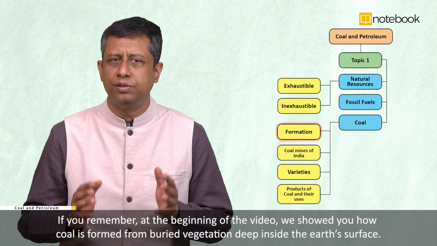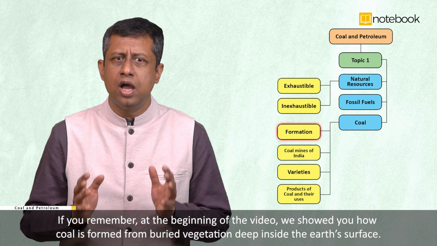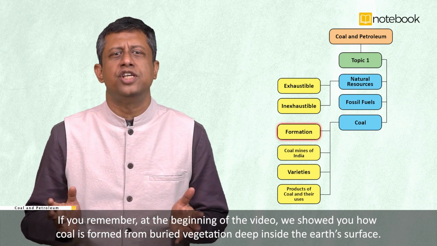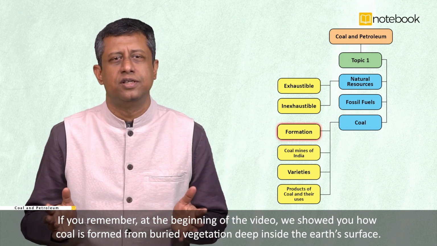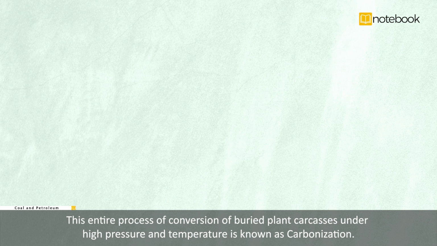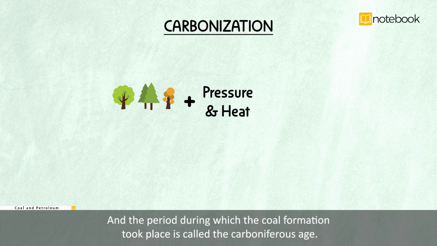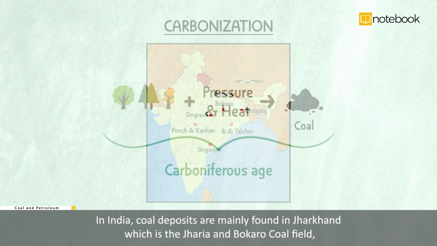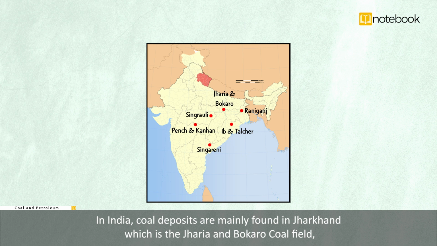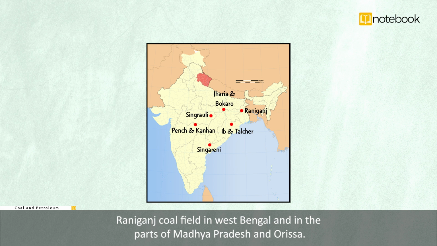If you remember, at the beginning of the video, we showed you how coal is formed from buried vegetation deep inside the Earth's surface. This entire process of conversion of buried plant carcasses under high pressure and temperature is known as carbonization. And the period during which the coal formation took place is called the Carboniferous Age. In India, coal deposits are mainly found in Jharkhand, which has the Jharia and the Bokaro coal fields, the Raniganj coal field in West Bengal and parts of Madhya Pradesh and Odisha.